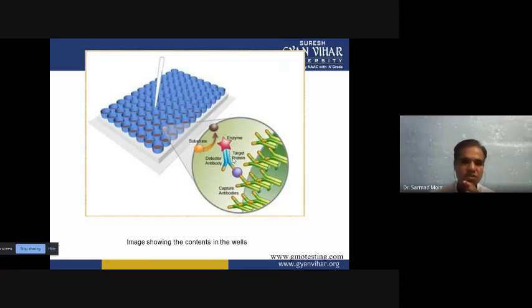you have to use some instrument, like a colorimeter, a spectrophotometer, or an ELISA plate reader. See, this is the ELISA plate reader. Using a spectrophotometer, we can detect a low amount of antigen or antibody interaction. So a low amount of antigen-antibody complex can also be detected in the ELISA plate.